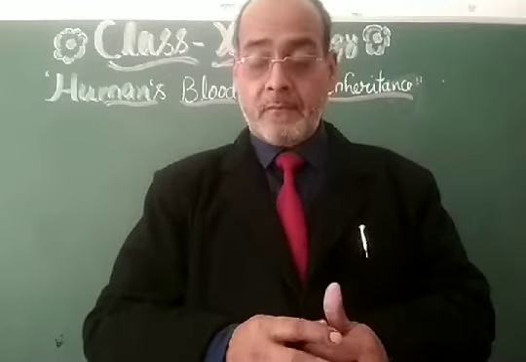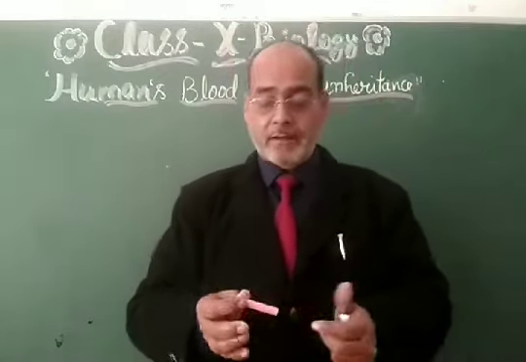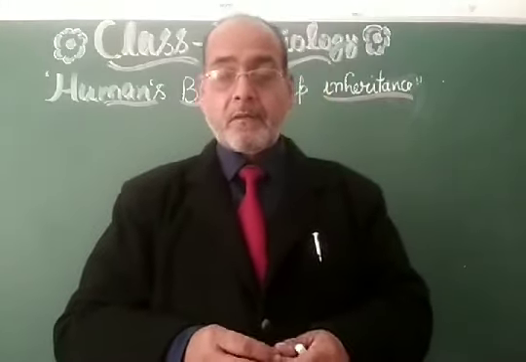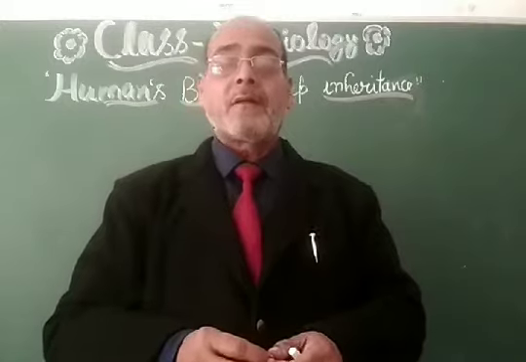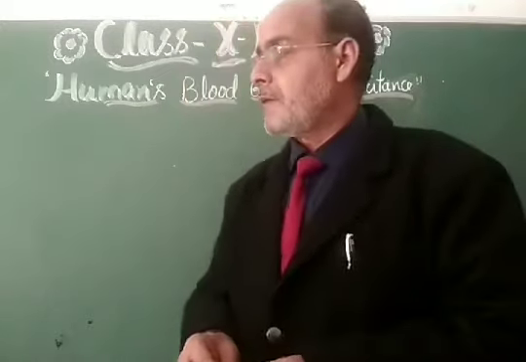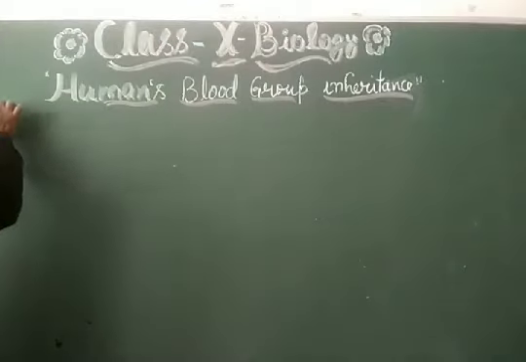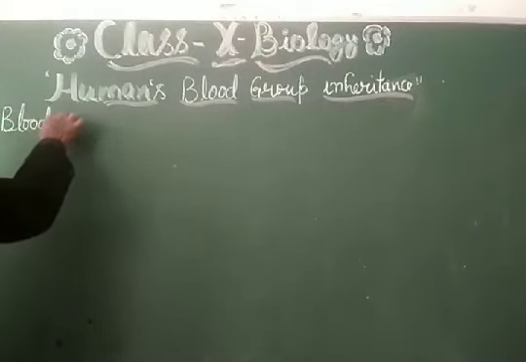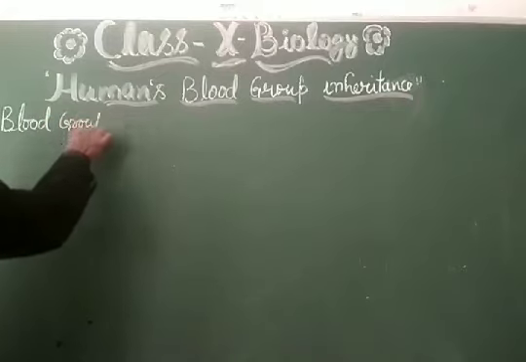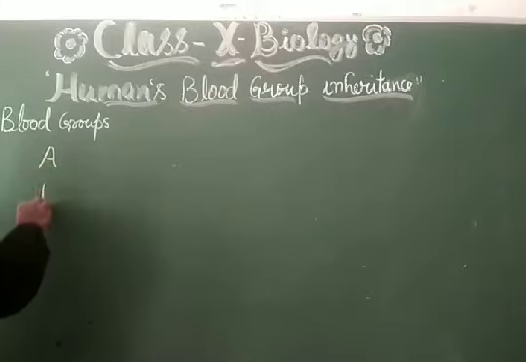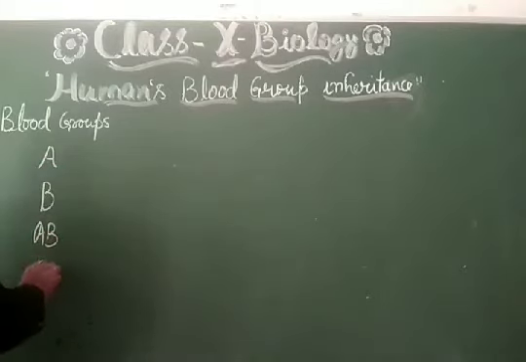My dear students, as you know, in humans 4 types of blood groups are found, and these blood groups are A, B, AB and O.